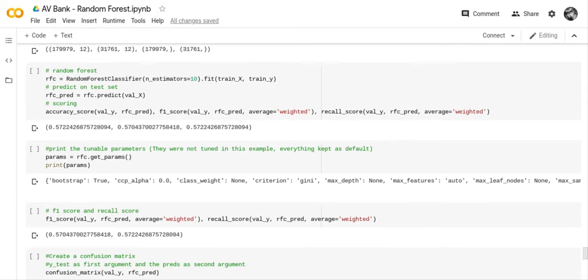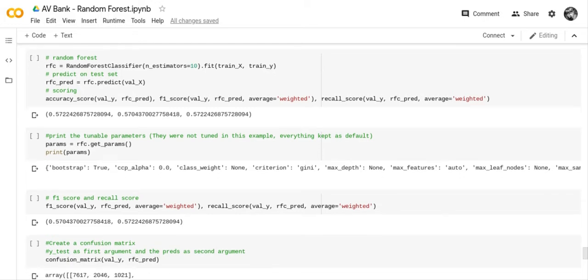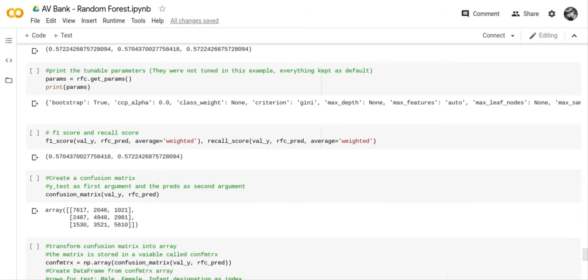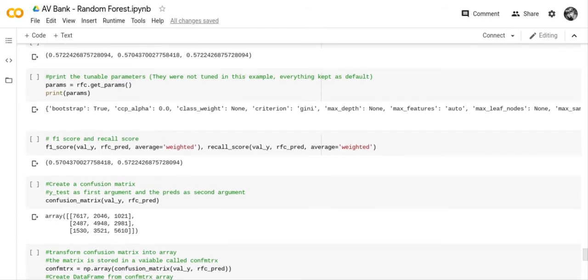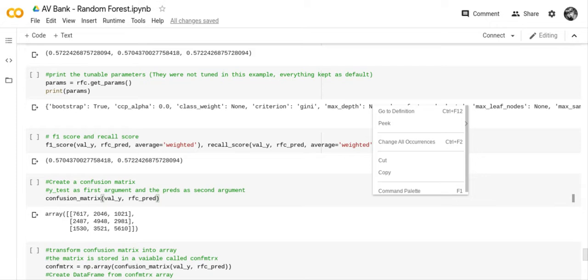We use random forest classifier and we fit it. After we fit it, we made a prediction and we scored it. Of course, our accuracy is going to be different now since we've changed some categories, but we'll see how that goes later. So we've tuned it, and when you tune it, it tells you what all of the parameters are, so if you want to change something, you can.